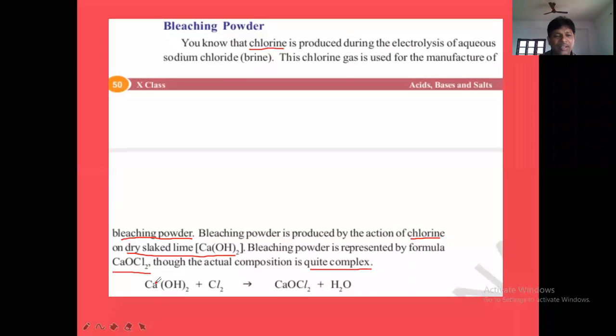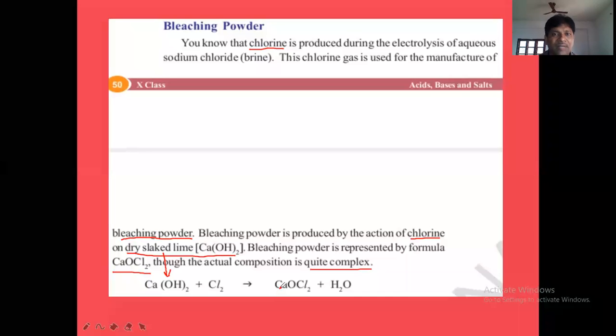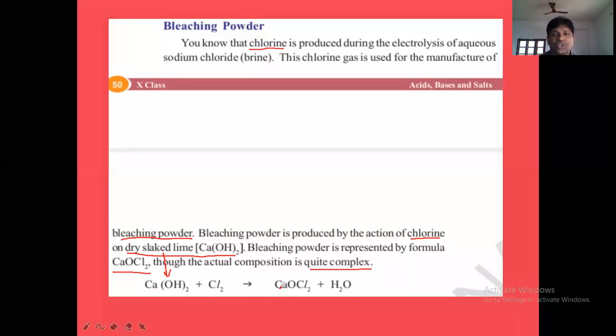What is the equation here? Calcium hydroxide is dry slaked lime. Cl2 reacts with dry slaked lime to give CaOCl2 plus H2O. CaOCl2 is called bleaching powder. About this bleaching powder, we will discuss in detail in the next class: what is its complex composition and structure. I will tell you everything tomorrow.